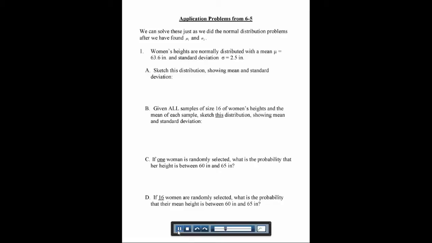Okay, so this first problem says women's heights are normally distributed with a mean of 63.6 inches and a standard deviation of 2.5 inches. It says sketch this distribution showing the mean and the standard deviation. So for the original distribution, if we're just looking at women individually, we've got a normal distribution. The mean is at 63.6, and the standard deviation is 2.5. We could go a couple standard deviations on each side, but this will be sufficient.